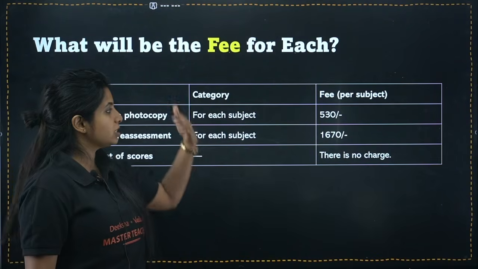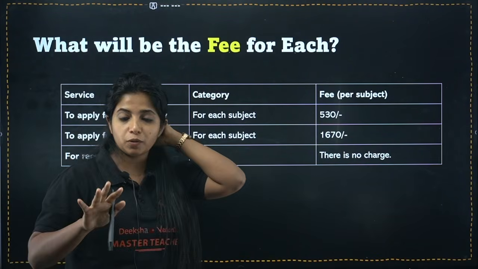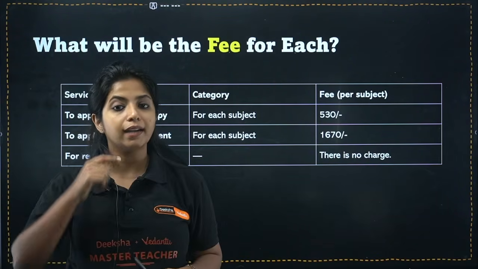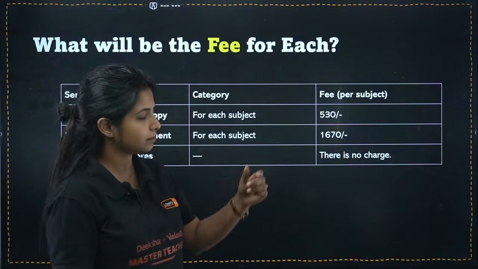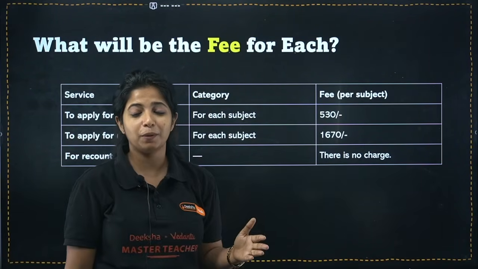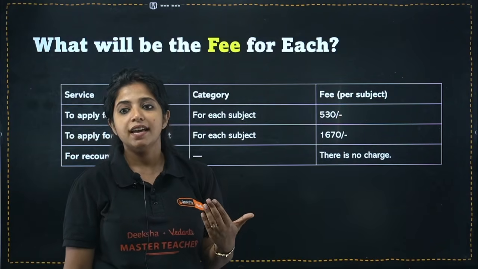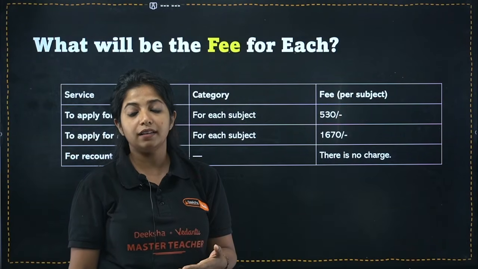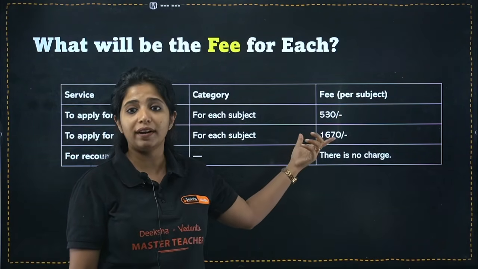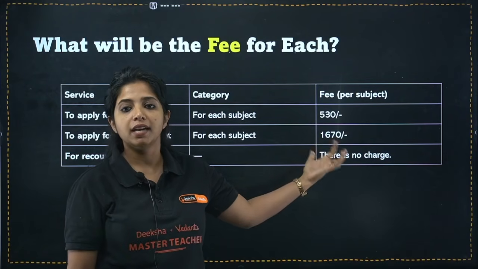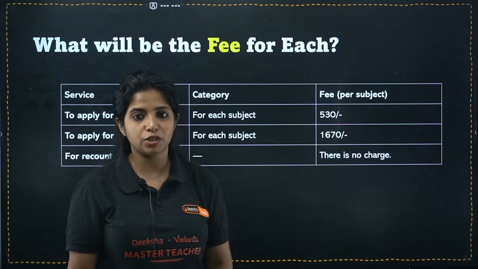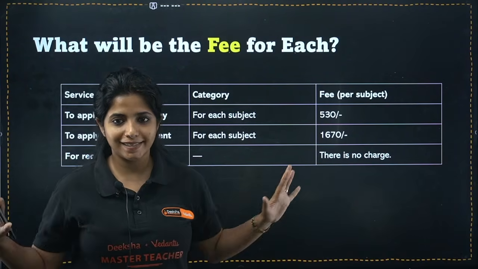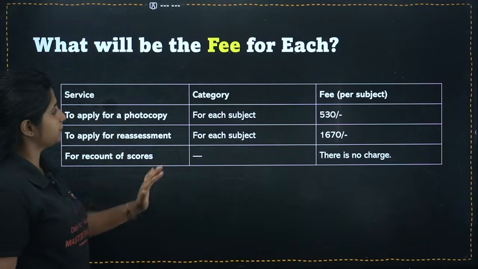So if you have just taken the photocopy, if you just want to confirm if there's some totaling issues and things like that, and even if you're someone who's planning to go for re-evaluation, first thing, apply for this, check your paper once how it is exactly, and then if you feel there is an issue with evaluation, then only go ahead. Why waste this much amount of money? And if you feel that there is some recounting problem, it's free of charge as well, right? So yes, that is the fee that is there.